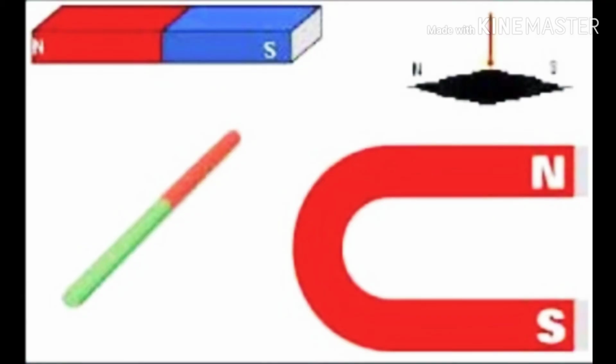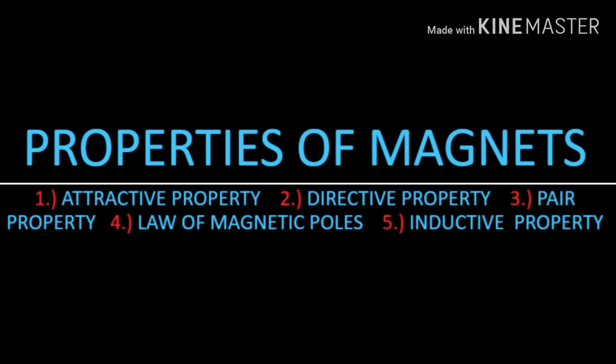The next one is magnetic poles. All magnets have both north and south poles, and these poles are responsible for magnetic force. The next one is properties of magnets. There are five properties of magnets. They are attractive property, directive property, pair property, law of magnetic poles, and inductive property.